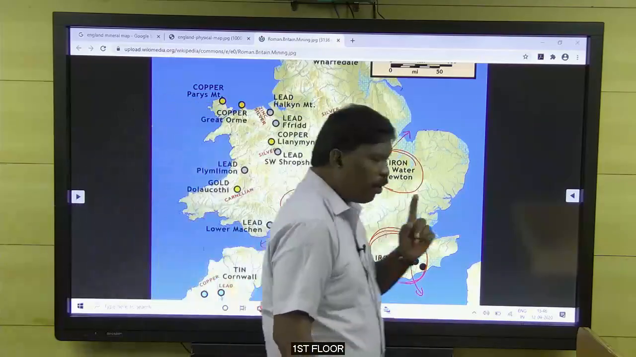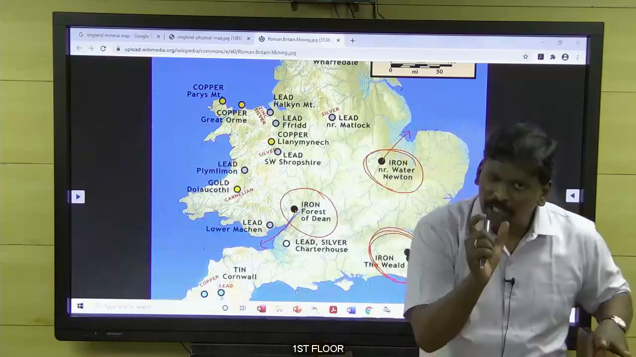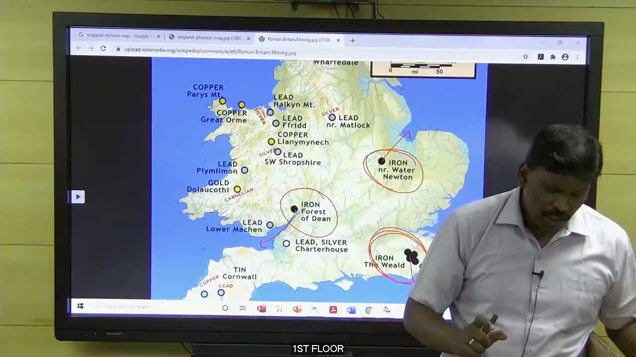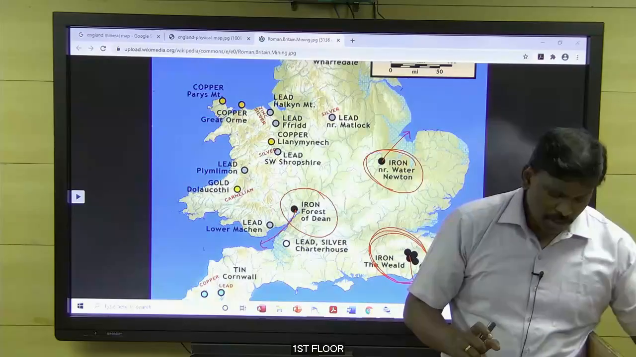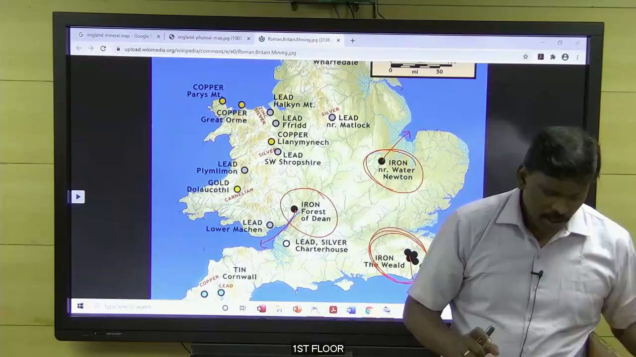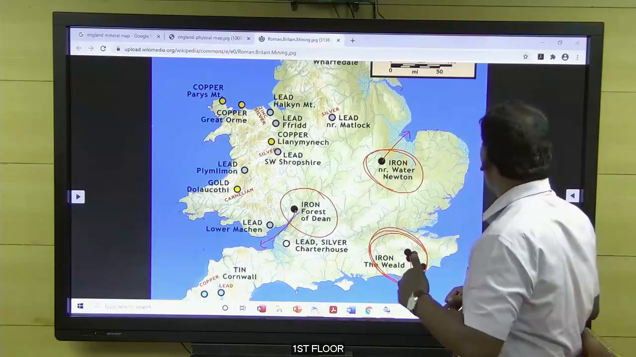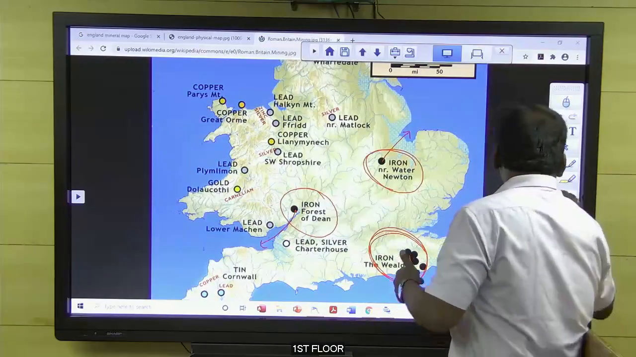And okay, what is the important thing we need if we want to start an industry? What are the important things we need to have for an industry? List out a few of the things.